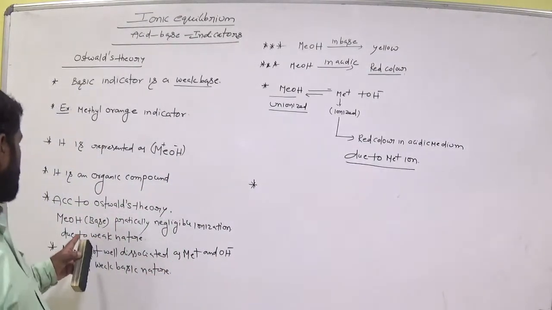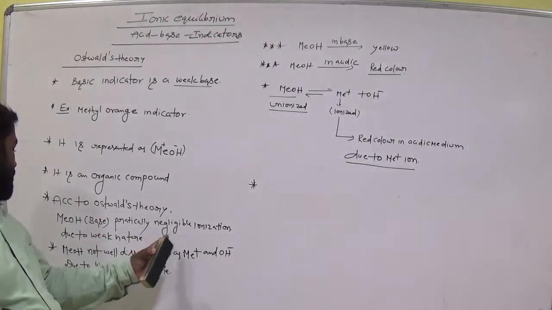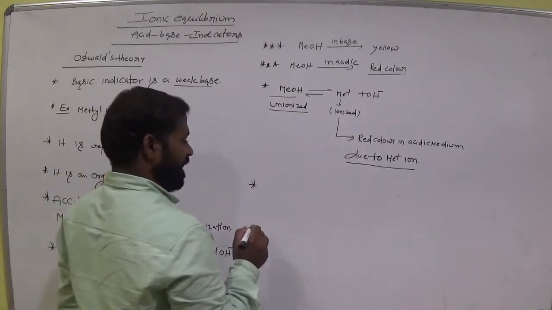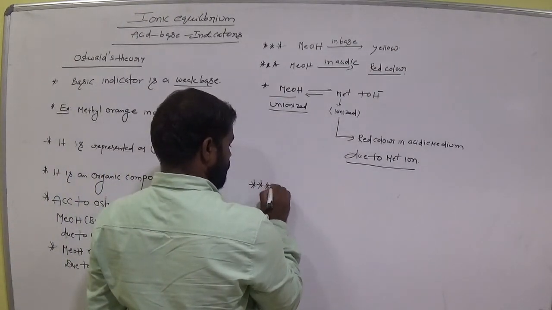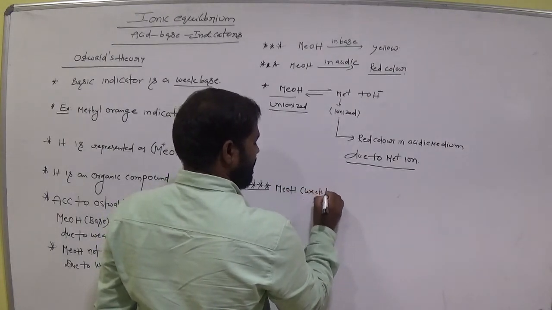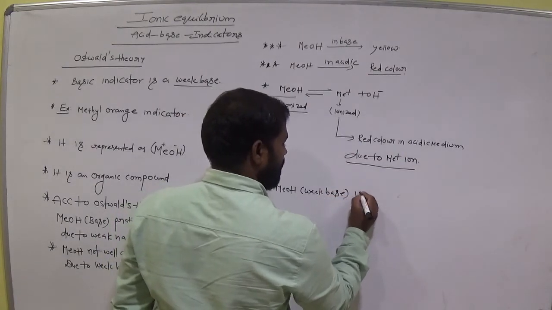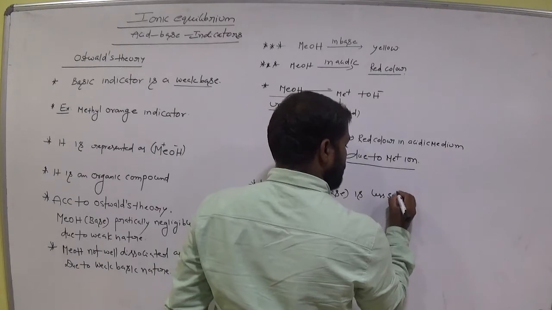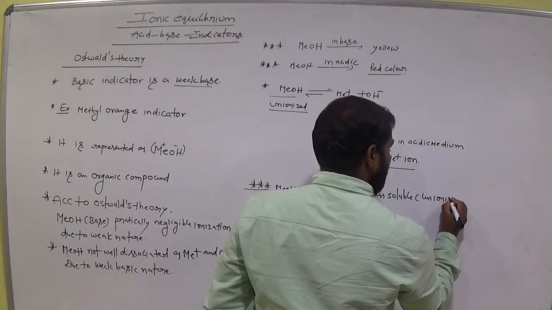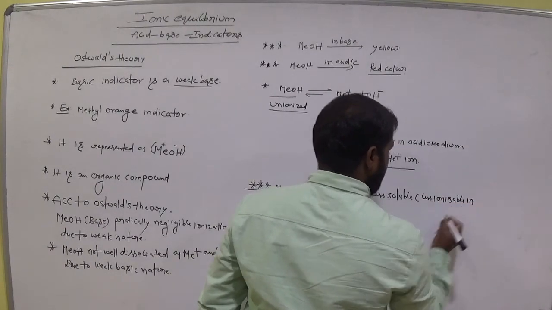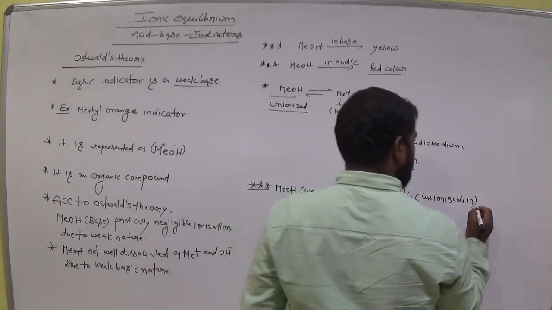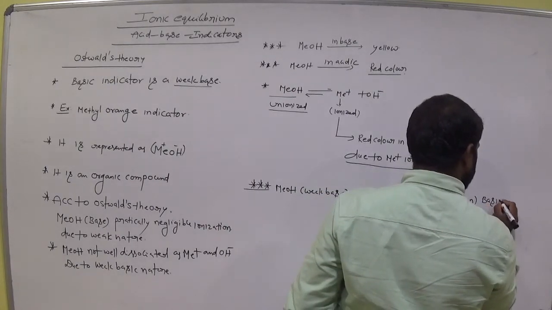Let's see. According to Ostwald theory, MEOH base has negligible ionization due to its weak nature. Generally, MEOH, which is a weak base, is less soluble and less ionizable in basic medium.